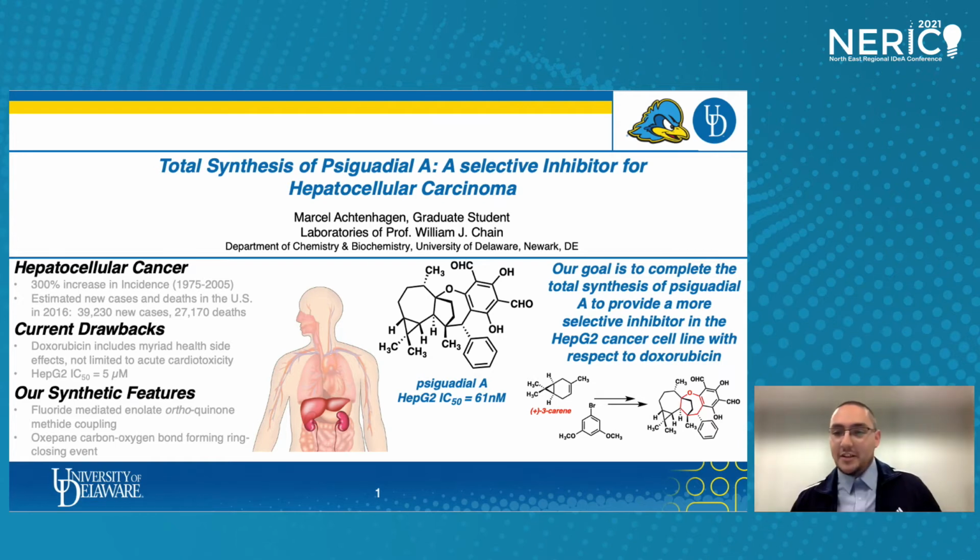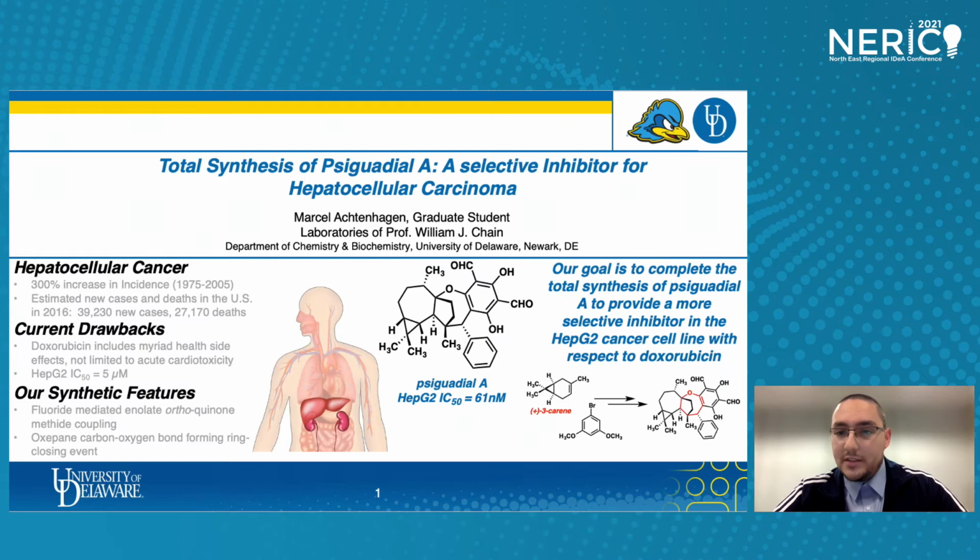So my name is Marcel Achtenhagen. I'm a fifth-year graduate student from the University of Delaware, and I'm currently working in the Chain laboratories. I'm going to be talking to you today about the total synthesis of Sigidal-A, which is a selective inhibitor for hepatocellular carcinoma. Just as a little bit of background here, in 2016 there were about 40,000 new cases and 27,000 new deaths. So these are quite eye-opening numbers that we need to address.